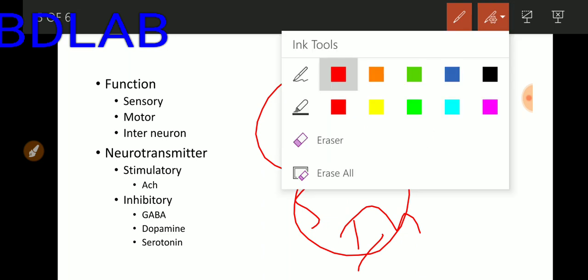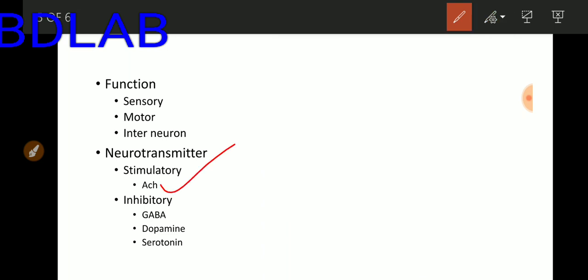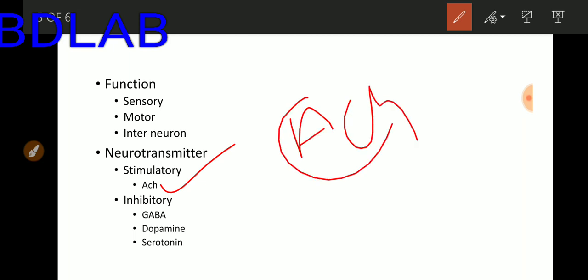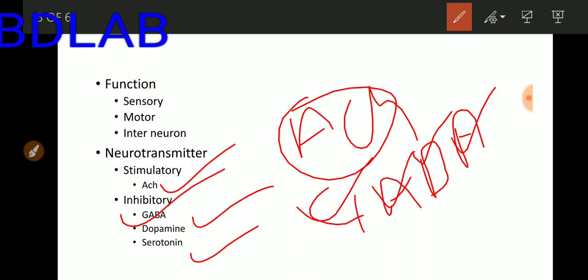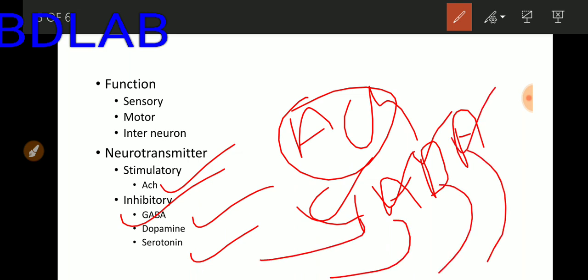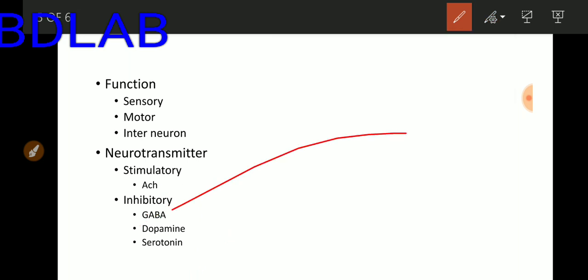An example of stimulatory neurotransmitter is acetylcholine or ACh, and inhibitory neurotransmitter examples are basically three: GABA, dopamine, and serotonin. GABA full form is gamma aminobutyric acid. I hope you will remember it.